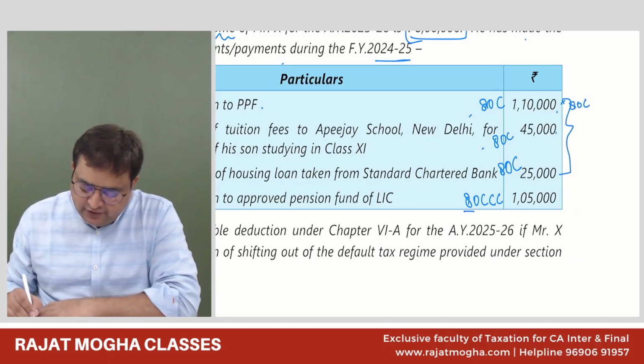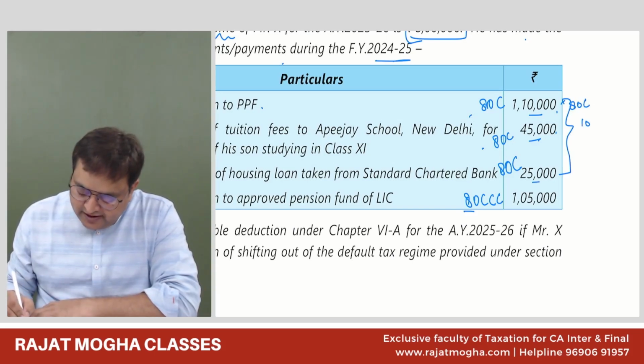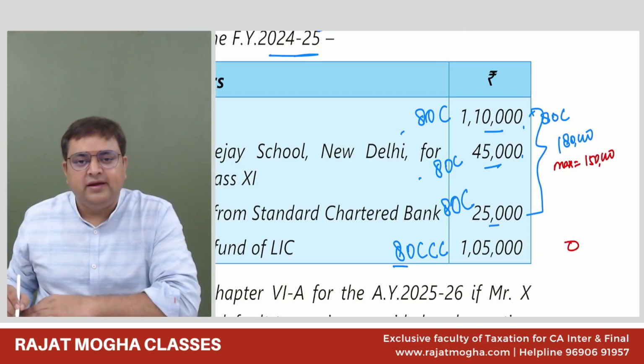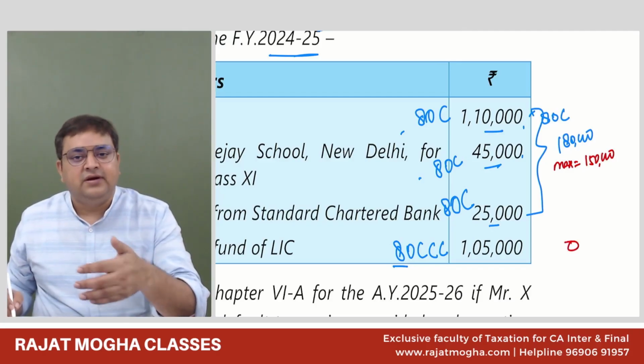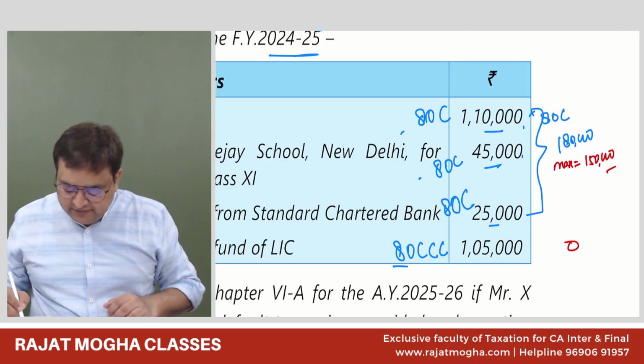The assessee would like to claim 110 plus 45 plus 25, which is 180. So 180 he will not be able to get. Maximum it would be restricted to 1,50,000. And under 80CCC he will get 0, because the 1,50,000 limit has already been exhausted by 80C. So the total deduction we will get is 150.